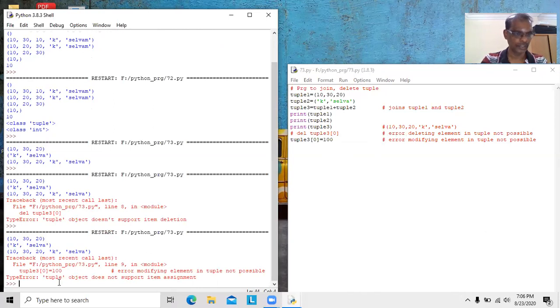See here, tuple object does not support item assignment. So this should be removed. But reassigning the whole tuple is possible. Tuple 3 equal to, I'm going to assign new values 100, 200, 300. It is possible.